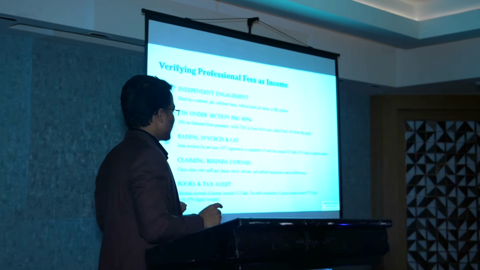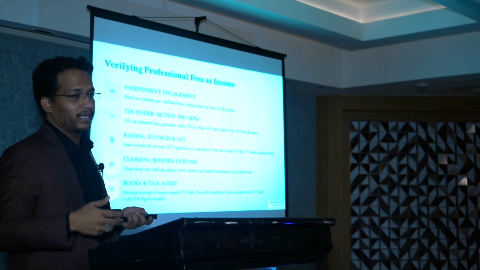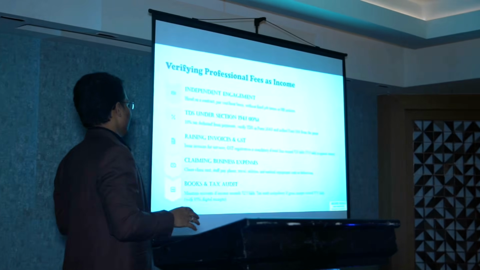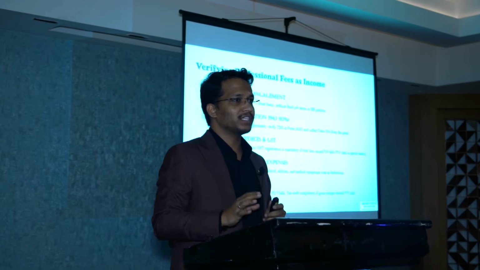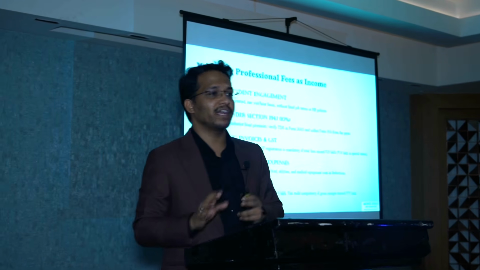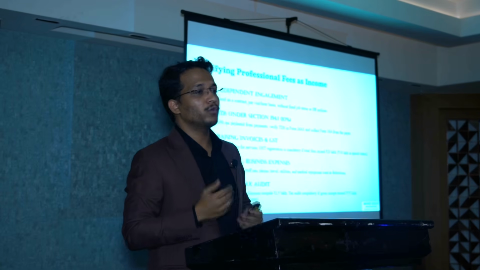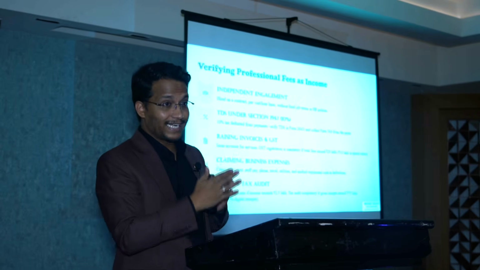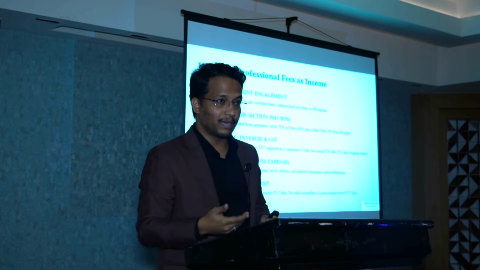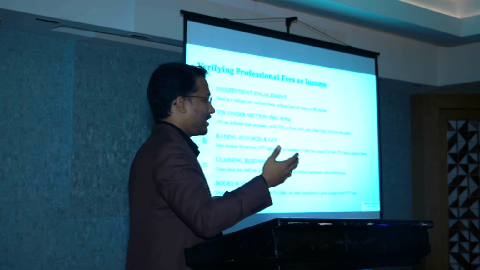Staff salaries, you have a personal assistant that you carry along whenever you're going for a consultation. And the last thing is books and tax audit. First of all, when your total professional income exceeds 2.5 lakh rupees a year, you're supposed to maintain books of accounts. What do I mean by books of accounts? You're supposed to have a proper audit trail, like where you have received the amount, whether invoices were raised against that, whether we have expenses.